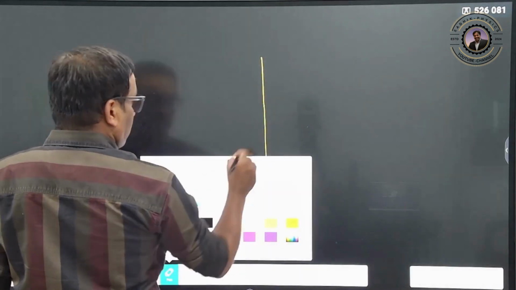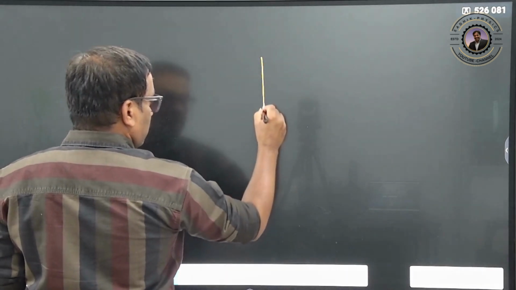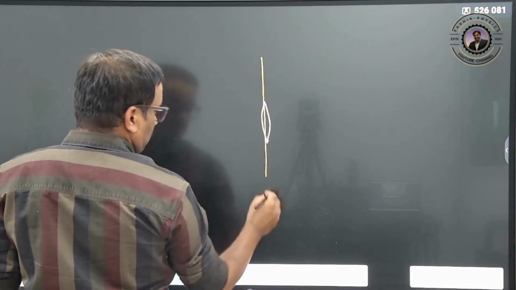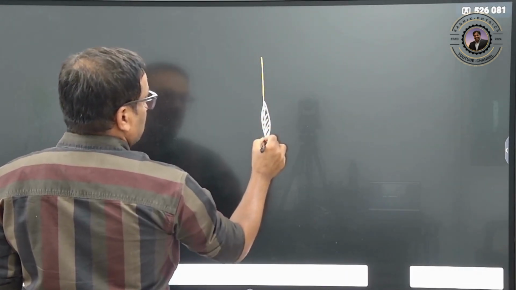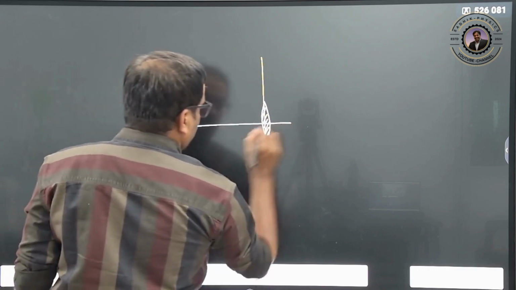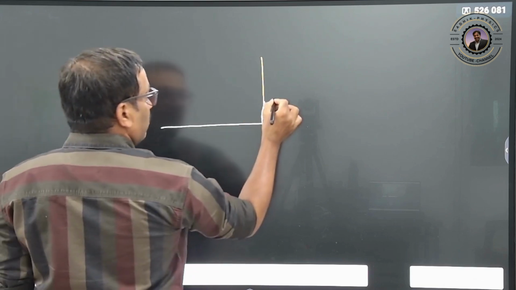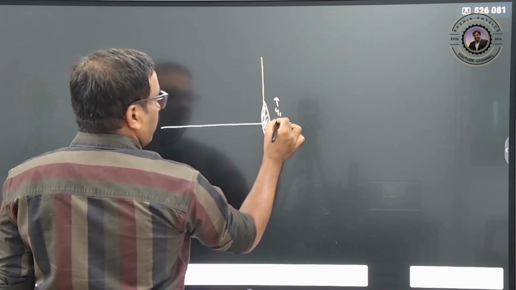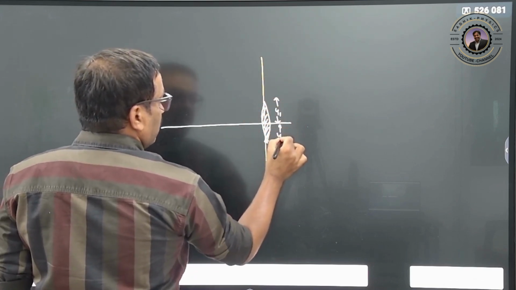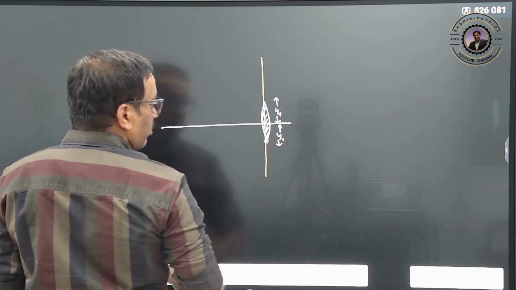Now we want to calculate something very important, that is the linear width of the central maxima. So this is your central maxima, therefore here linear width. This distance is nothing but the first y minima, this is y minima. Clear?